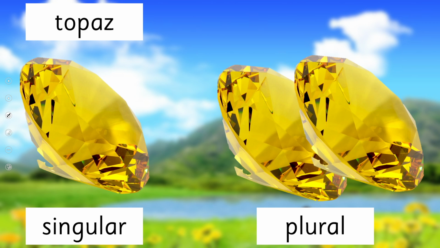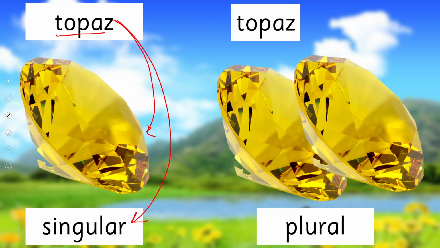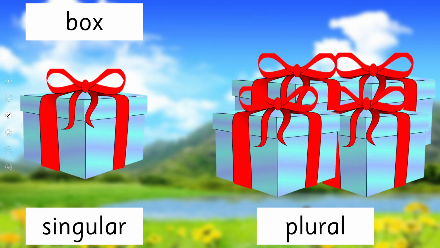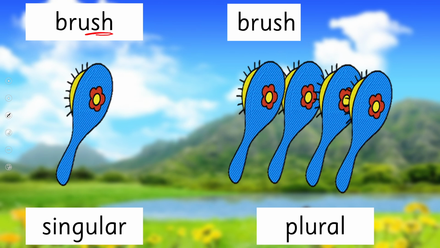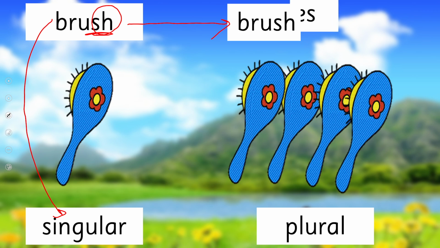Okay, it's topaz, we know it's a beautiful jade, and it's singular. So when it's more than one, what do we do? We'll add es, it becomes plural, right? Box, singular, boxes, plural. Brush, singular. Now you see this is ending on sh, and what, by the way, is sh? It's a digraph. Good, you remember. So to make this singular noun into plural, what do we do? We add es, it becomes plural, which means more than one.